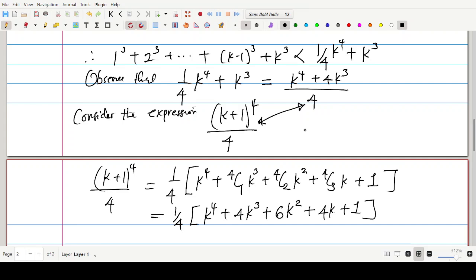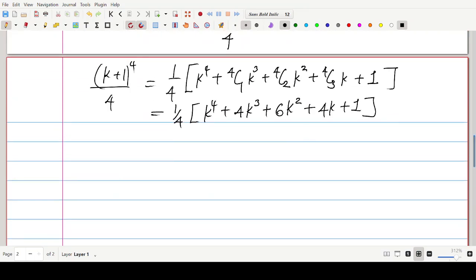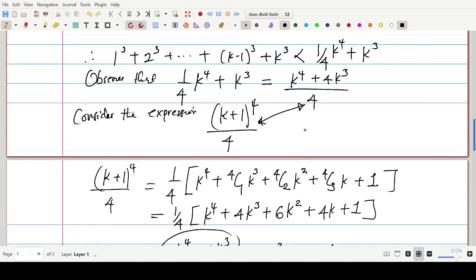Now this can be further written as k to the power 4 plus 4k to the power 3 all divided by 4, plus 6k to the power 2 plus 4k plus 1 all divided by 4. Now you can see that this expression here is exactly what you are seeing this way. Can you see that?